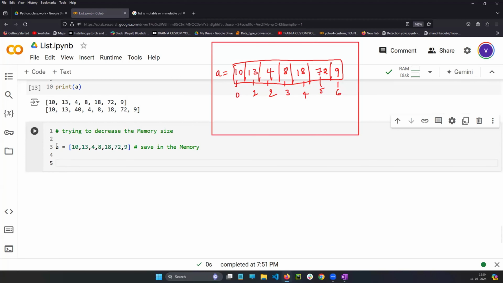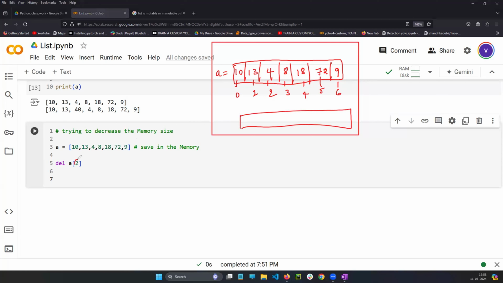See, in the first line I am writing A, which is going to save in the memory. In the second line, I want to delete. Del means delete. In the variable A, second index position, I want to delete. So in the variable A, second index position means 4 will be deleted, leaving 10, 13, 8, 18, 72, 9. See here, the deletion is happening. If you want, compare line by line.